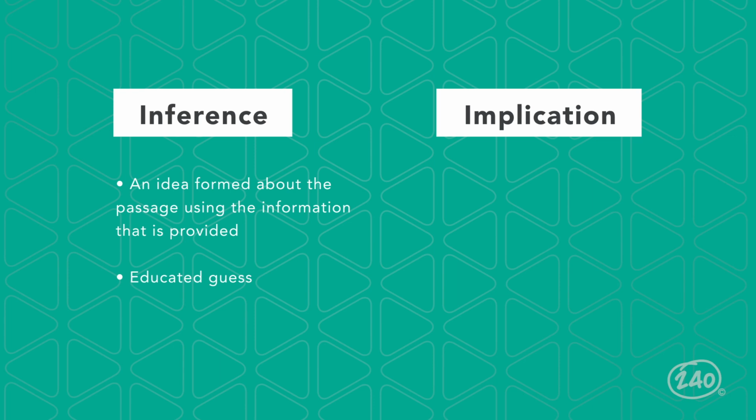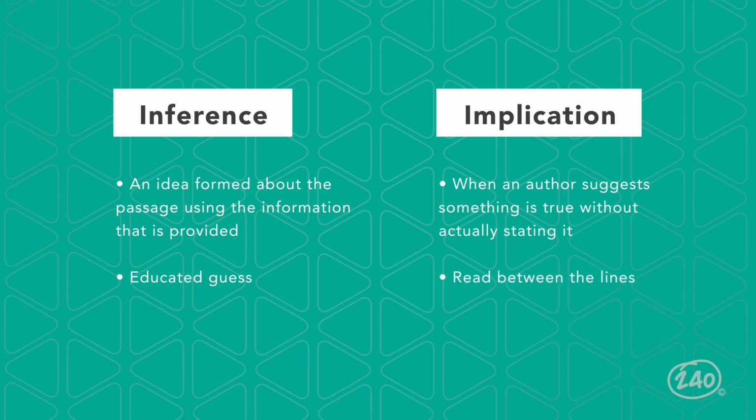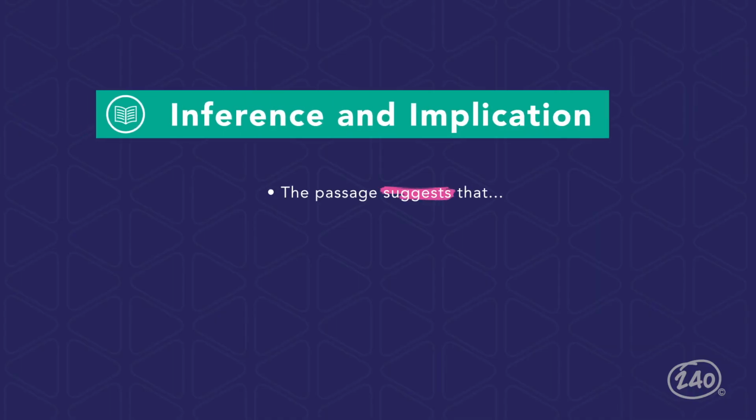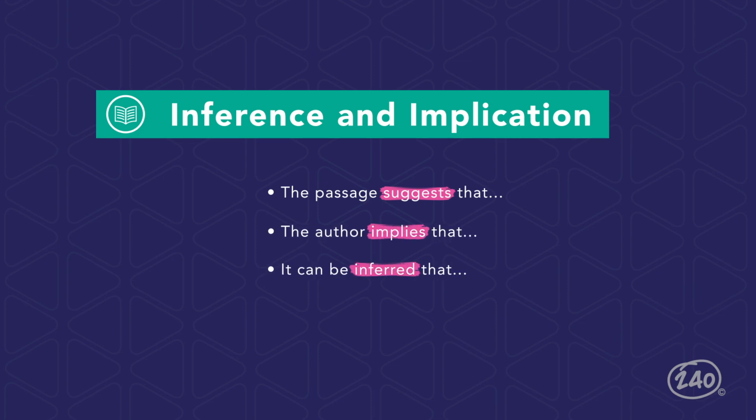This is also known as an educated guess. When the author implies something, he is suggesting it to be true without actually stating it. Identifying an implication is also known as reading between the lines. You can recognize instances where you'll need to use implications and make inferences by the following question stems. The passage suggests that, the author implies that, it can be inferred that.